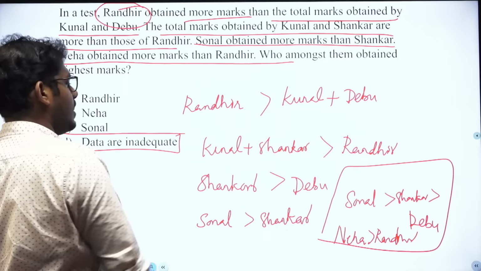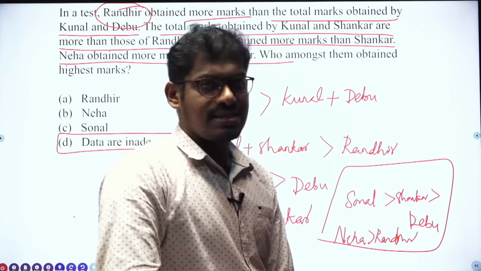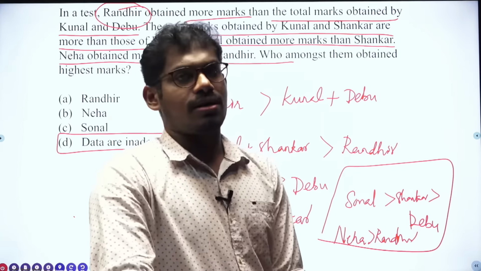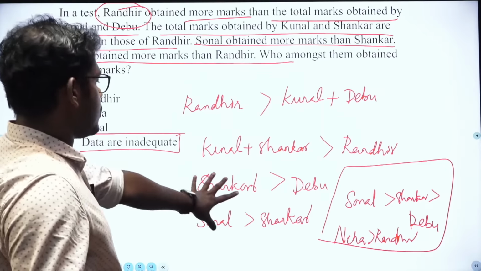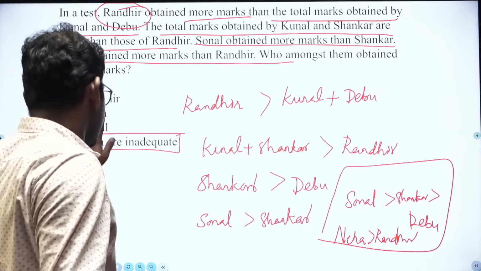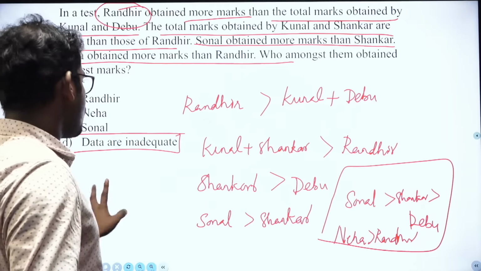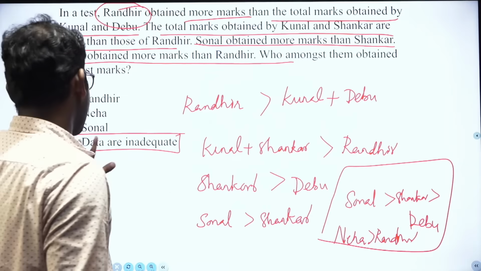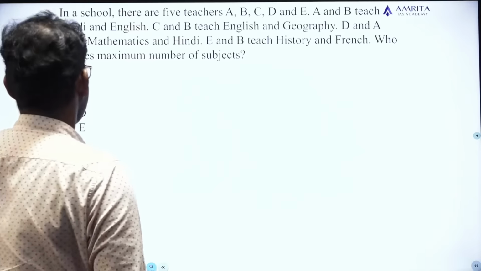They have to say whether Sonal or Neha has higher marks. Then we can say who has the highest mark out of all the students. Clear? So by using this available information, we cannot say who has obtained higher marks. So now here the data are inadequate. The answer is option D. Next question.